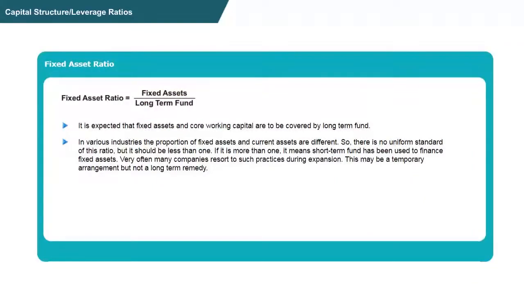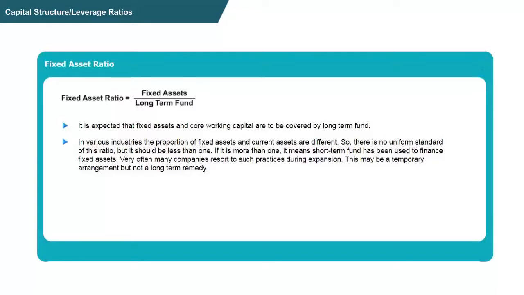Fixed assets divided by long-term funds. It is expected that fixed assets and core working capital are to be covered by long-term fund. In various industries, the proportion of fixed assets and current assets are different. So there is no standard ratio, but it should be less than 1. If it is more than 1, it means that short-term funds have been used to finance fixed assets. Very often, many companies resort to such practice during expansion period. It may be of temporary nature, but not recommended for long term.